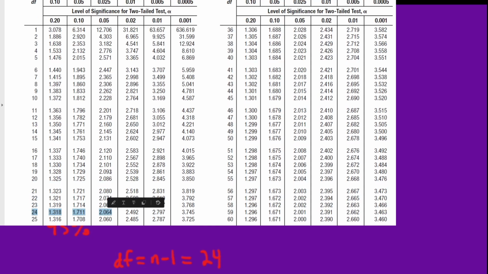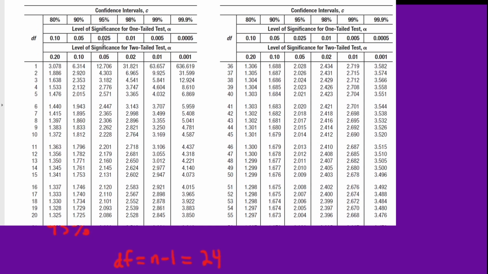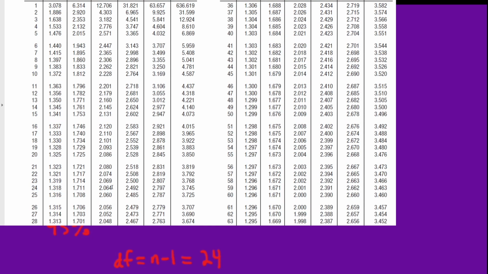We'll have to remind ourselves which column. So we're in this column, and we find 2.064. So our t value is 2.064. And that differs slightly from the 1.96 that we're accustomed to with the z distribution.